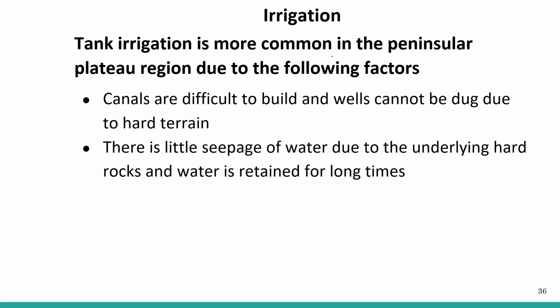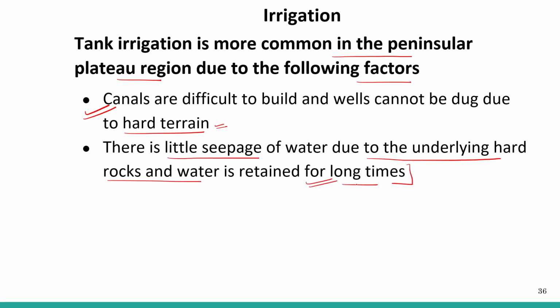Tank irrigation is more common in the peninsular plateau region due to the following factors. Canals are difficult to build and wells cannot be dug due to the hard terrain. There is little seepage of water due to the underlying hard rock, and water is retained for a longer time. So this is good. It works as a tank. There is rock at the base, so water does not seep into the ground. So water gets collected and that can be used as a tank.